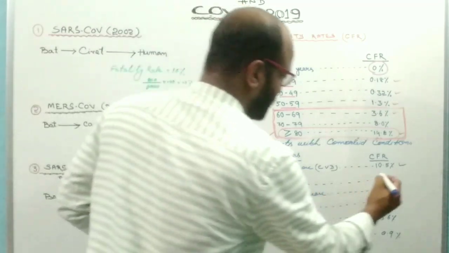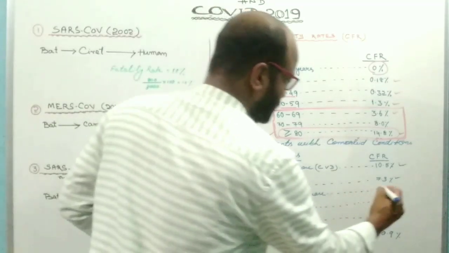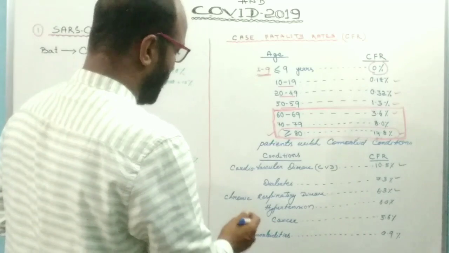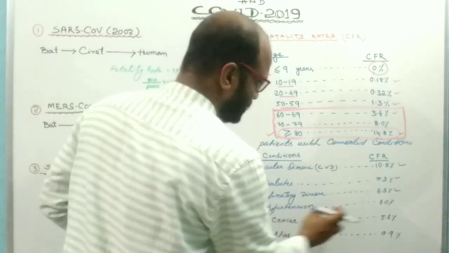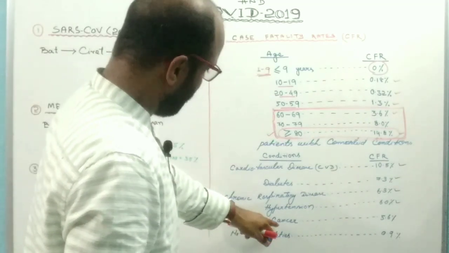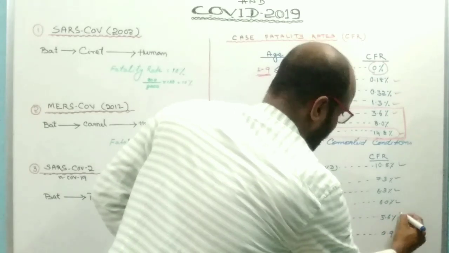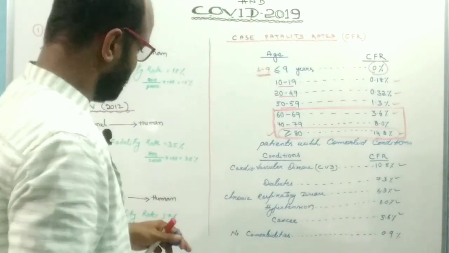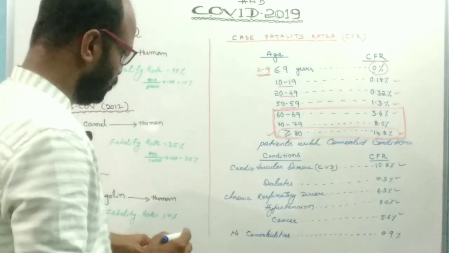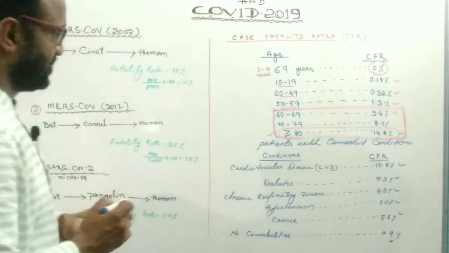Diabetic persons, 7.3%. Chronic respiratory disease, 6.3%. High blood pressure or hypertension, 6%. Cancer, 5.6%. And for people with no health problem or comorbidities, the death rate is 0.9%.